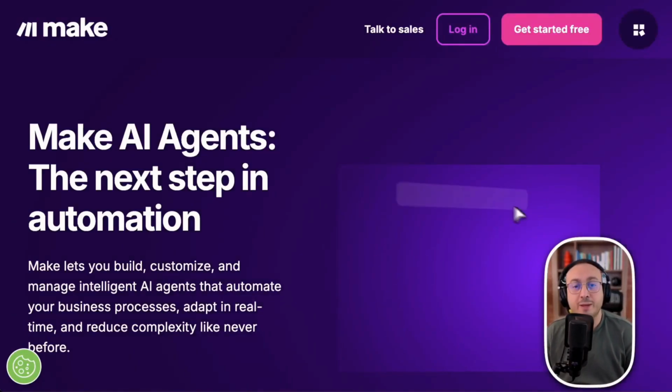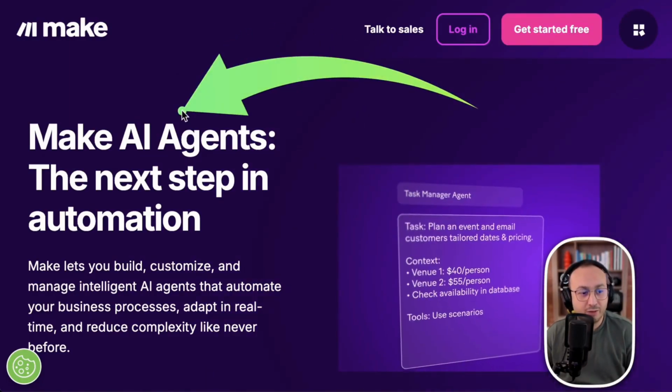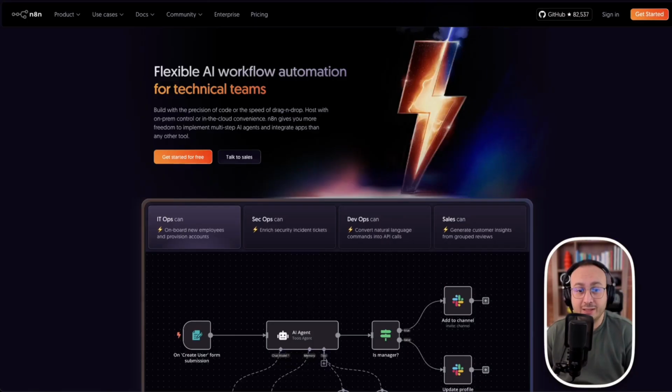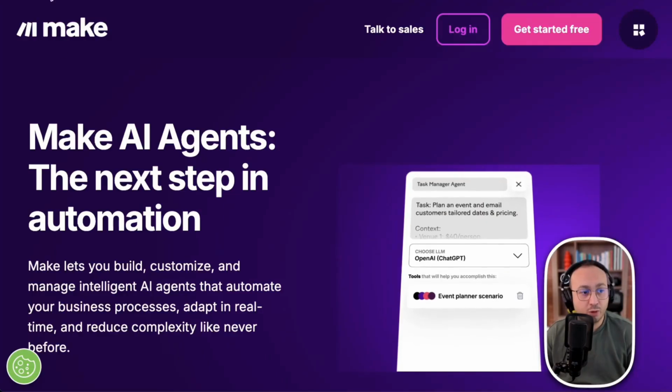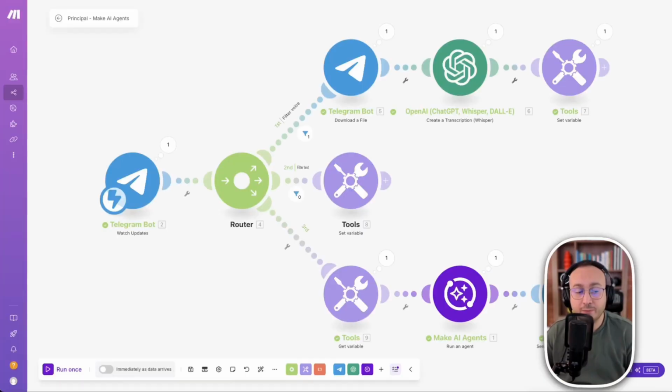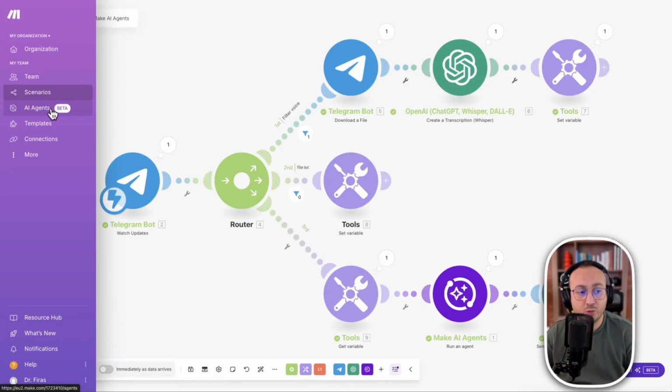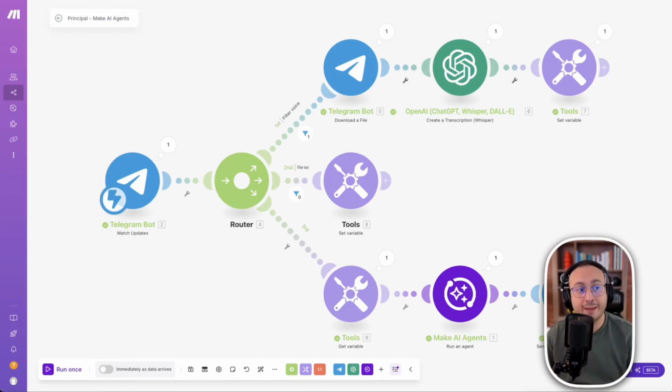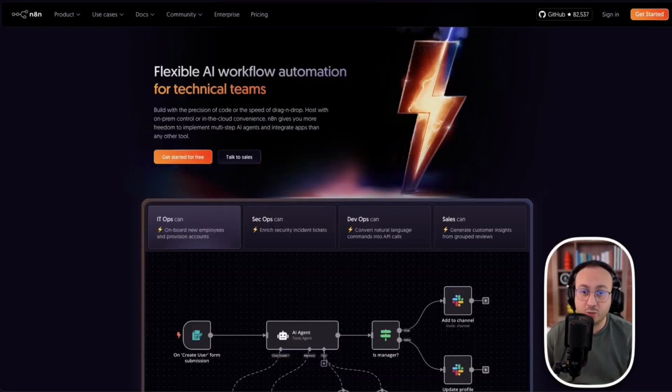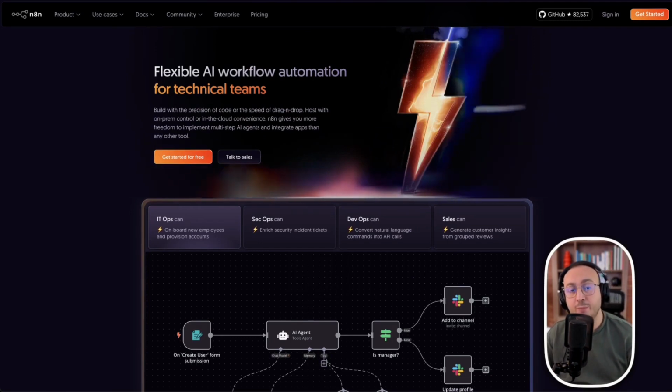So today I wanted to make a quick video to compare the AI agent found on Make with the AI agent that is of course on n8n. I know that today the one on Make is actually in beta version. Even though when you go to the website it shows that there will still be other improvements to make. And the agent that exists on n8n, it's already old. Let's say old. It has been active and in use for several months. And so, as a result, the comparison cannot be definitive, but still, I will give you a comparison based on